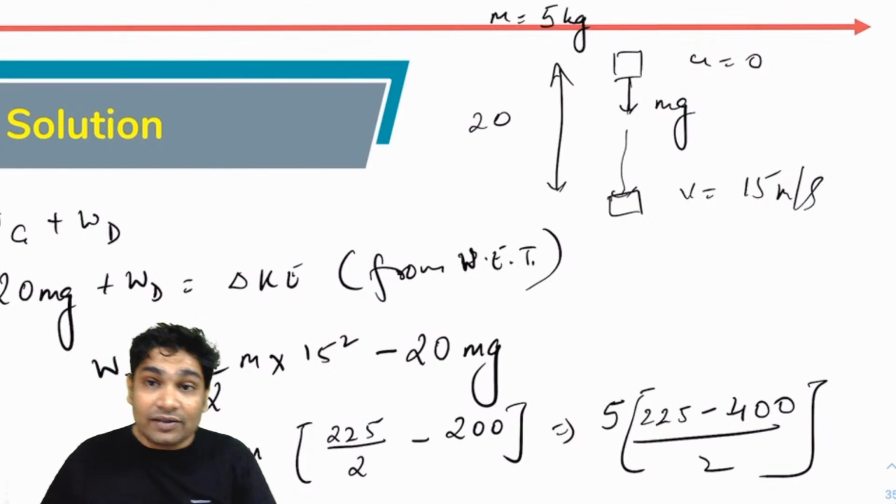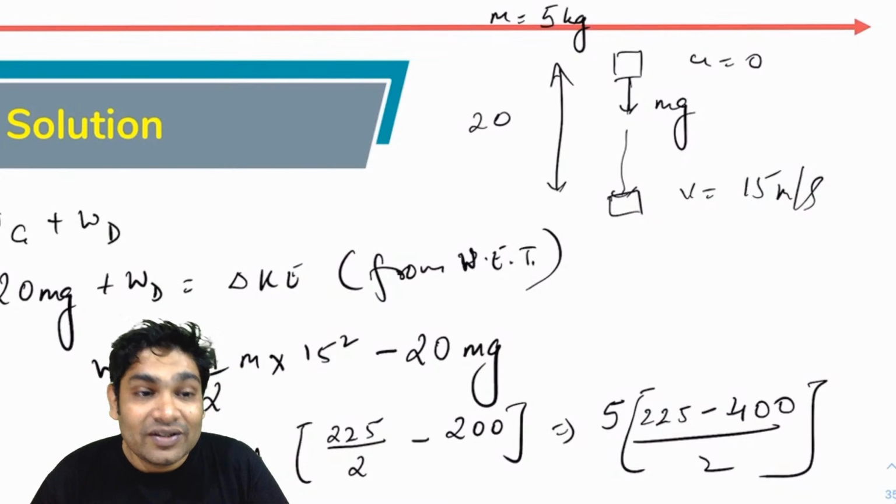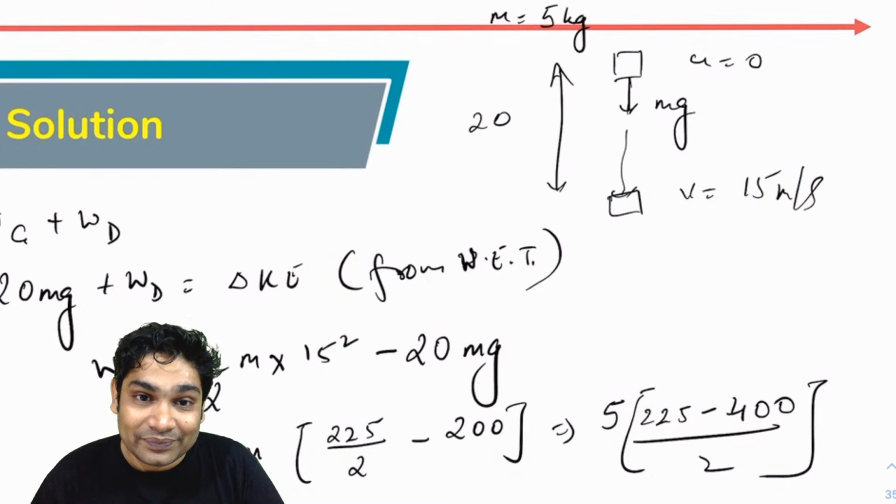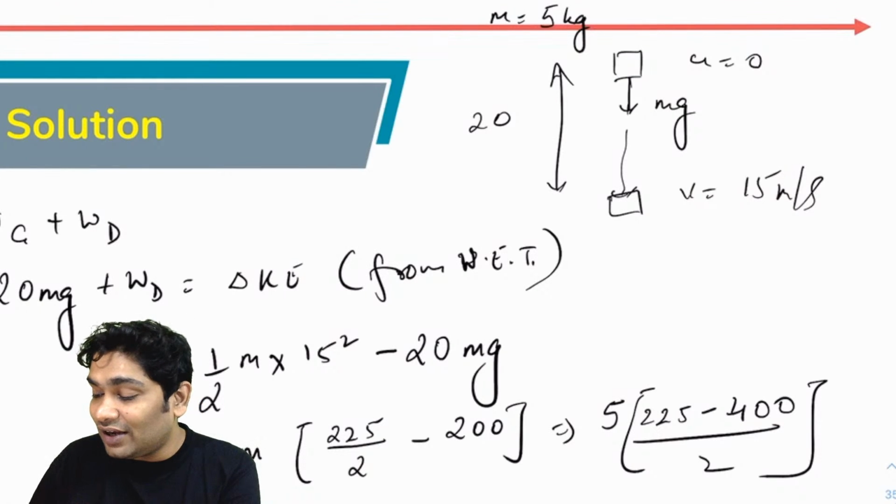You will realize that the force coming out is negative, which is generally the case with drag forces or resistive forces. So your answer is minus 5 times 175 over 2.